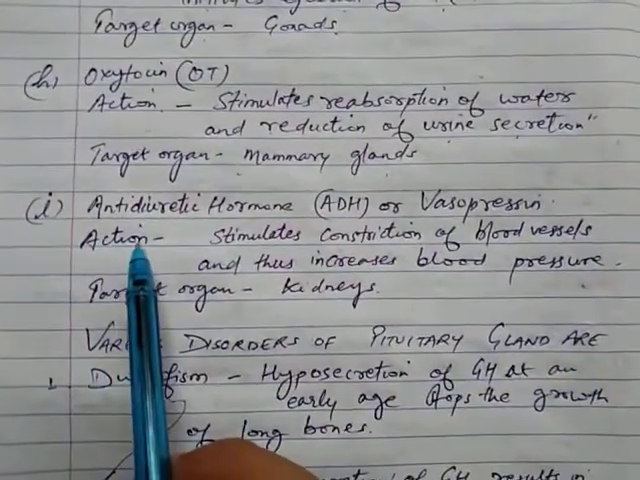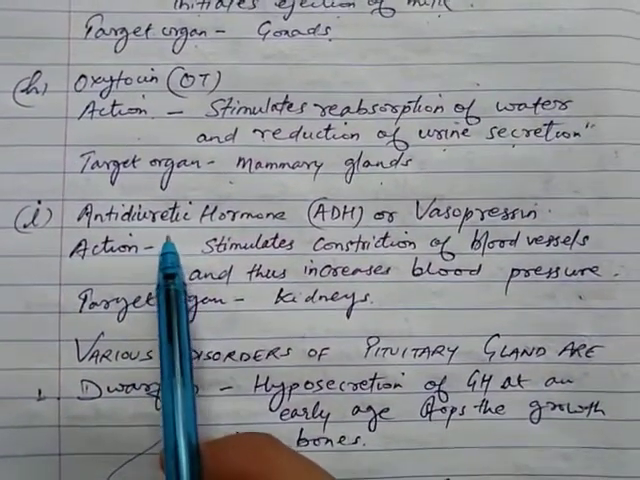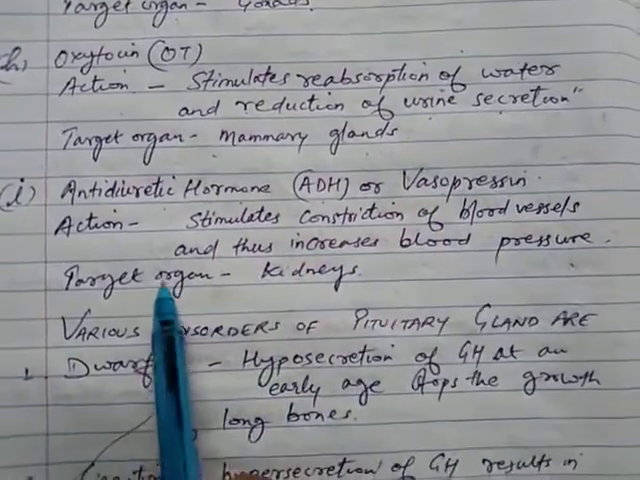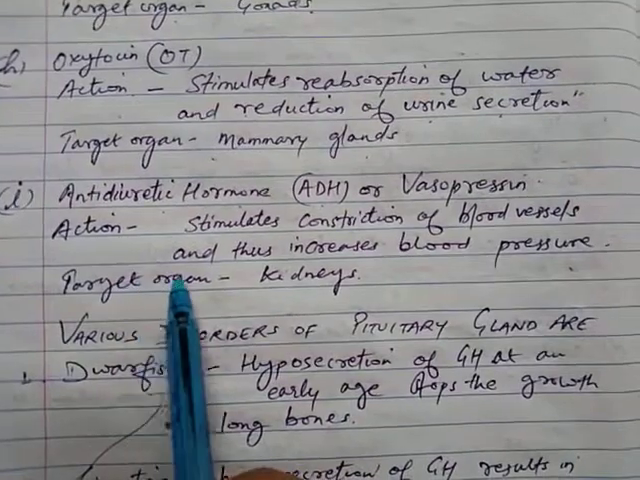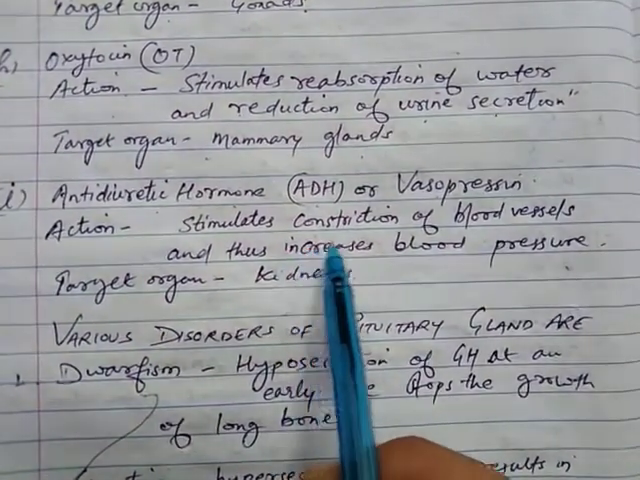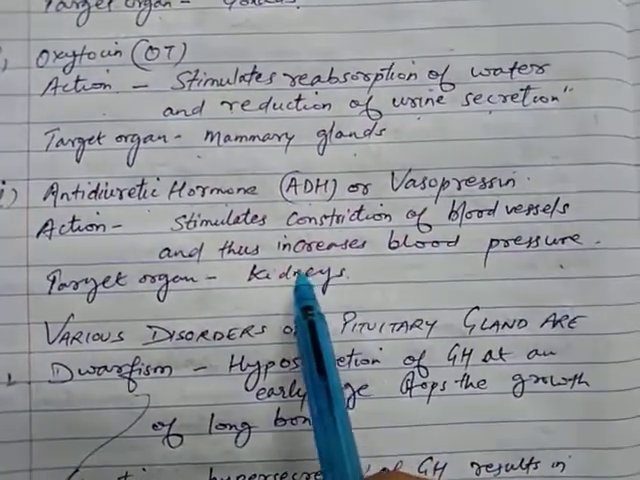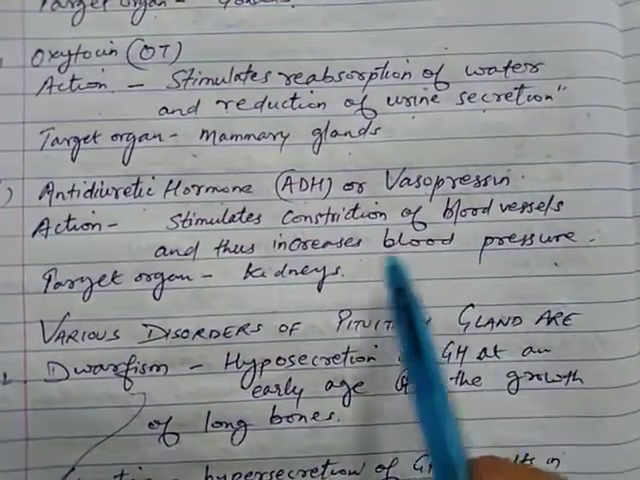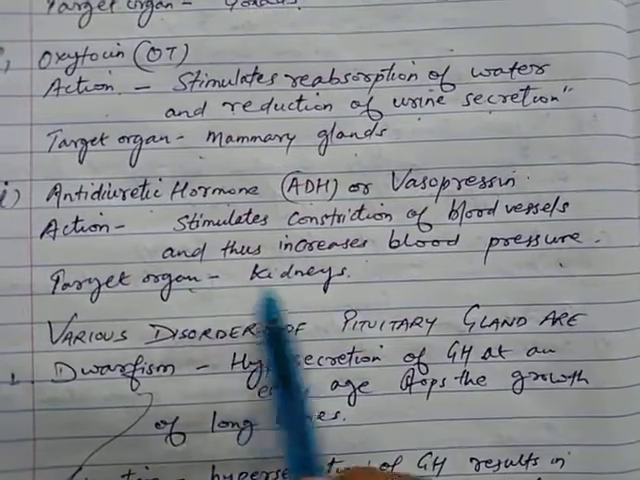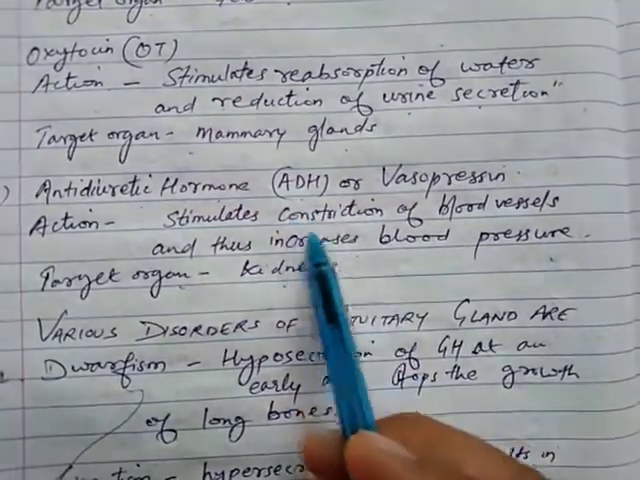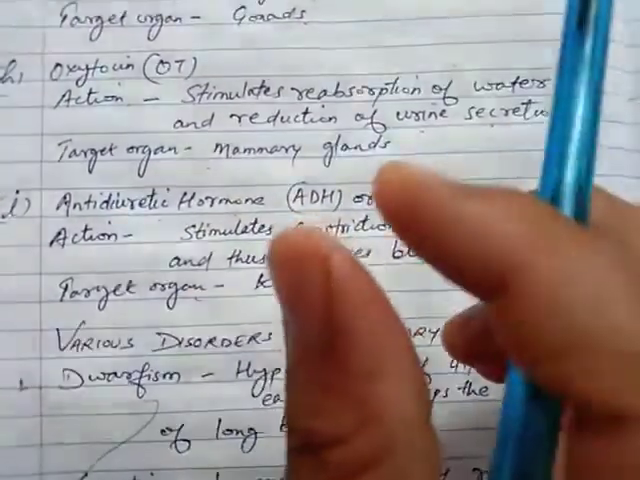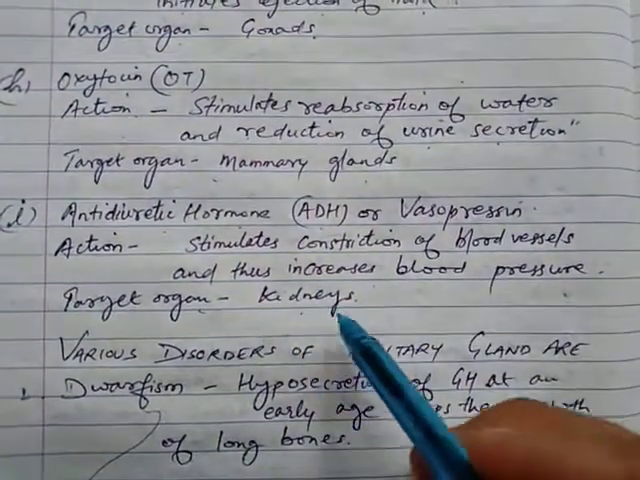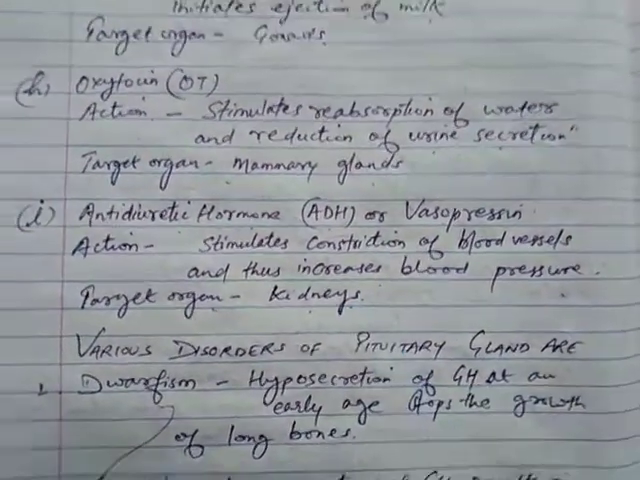Next hormone of pituitary gland is antidiuretic hormone, ADH, or vasopressin. Now see, this is a very important hormone. What it does, it helps in constriction of blood vessels, and due to this there is increase in blood pressure. So its target organ is kidney. Once the blood vessels will be constricted, जैसे ही blood vessels दब जाएंगी तो blood pressure क्या होगा, increase होगा. तो इसका target organ क्या है आपका, kidneys.